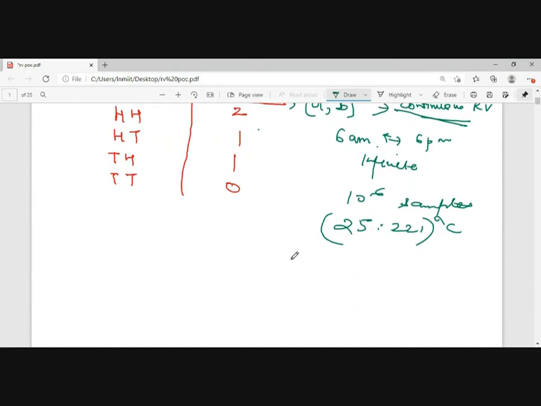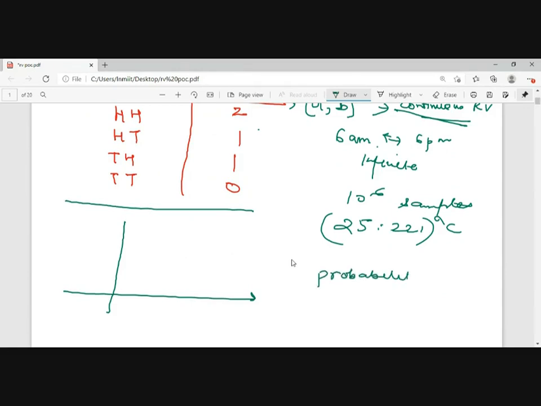So first and foremost, if I have drawn this table, my first function that comes to mind is the probability mass function. You have already studied this, so just going in brief. According to you, what is the probability mass function?